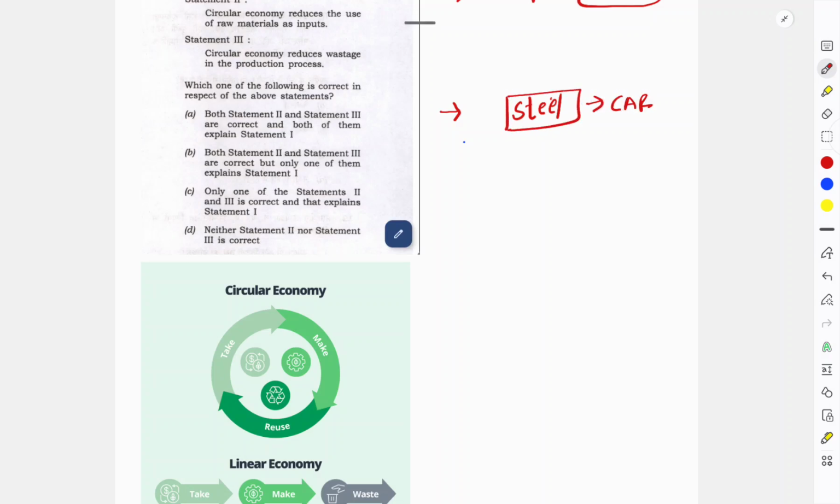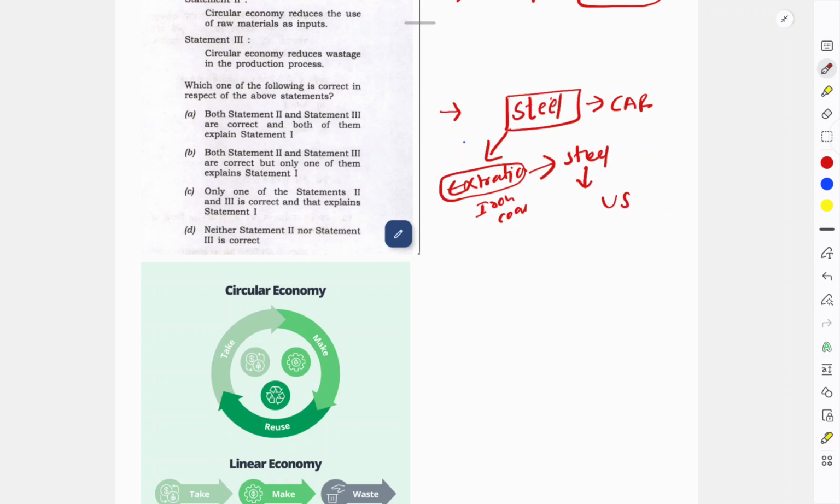So what will I do? I will go for extraction of raw materials, iron ore, coal. Taking those, I will make iron and steel here. Then after steel I have made a car, then I use that car.